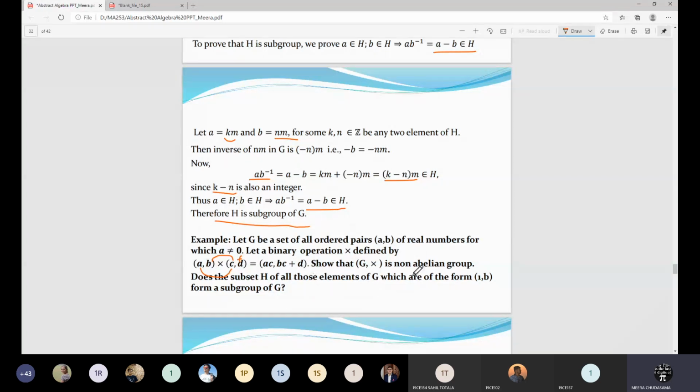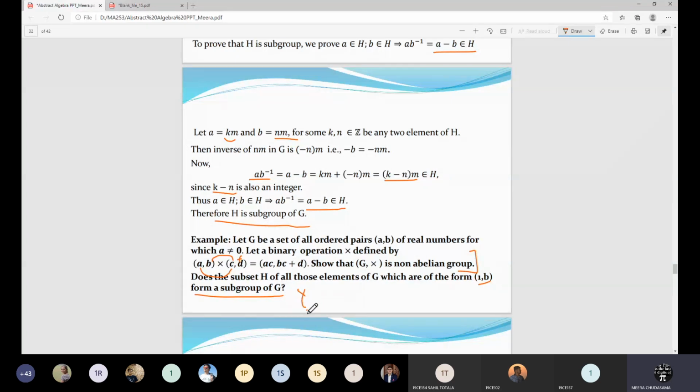Show that this is a non-abelian group. Up to this, the solution is already done. The question is, does the set H of all those elements of G which are of the form 1 comma B form a subgroup of G or not?